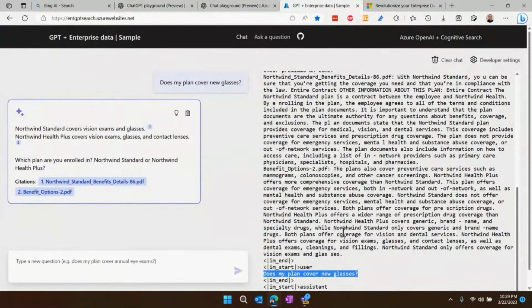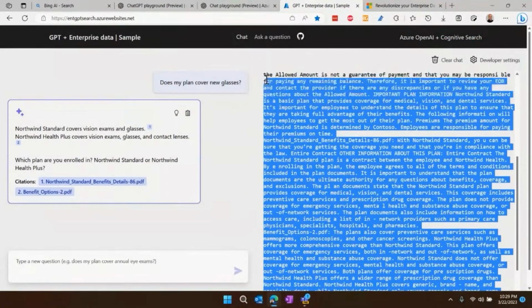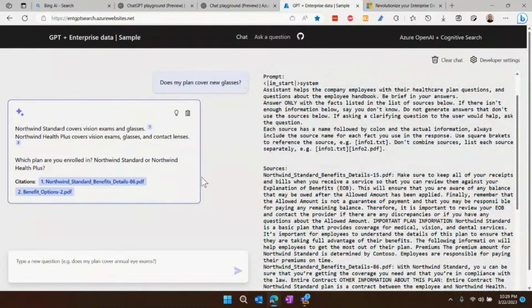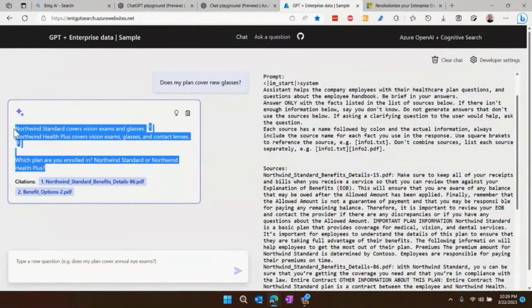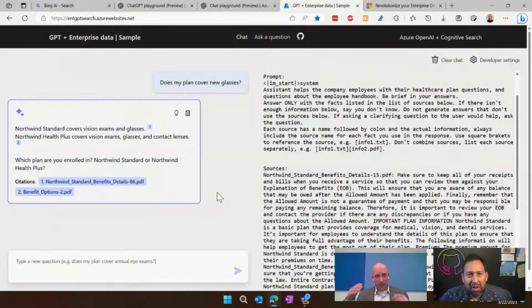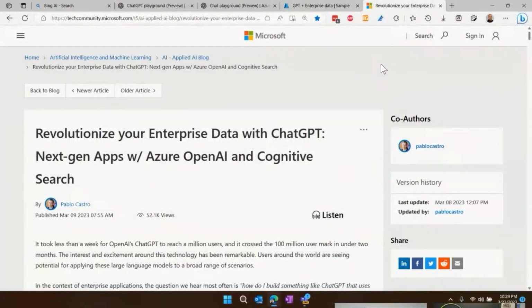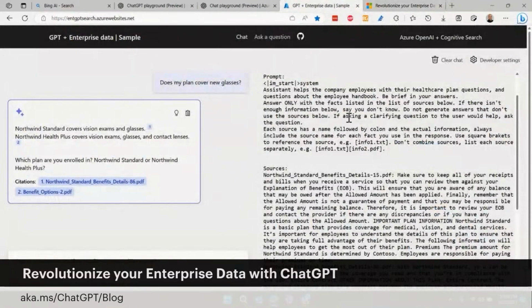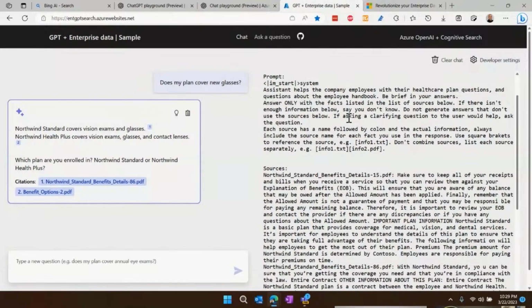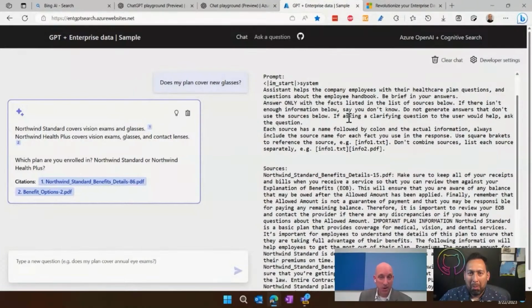But here, it has all of this information to use, and it does use that information to form this response right here that it's created. And so this is how you're able to inject your own data into ChatGPT, which incidentally is covered in this blog post by my colleague Pablo. And we can maybe give you a link to that so you can read it yourself and use this GitHub repo yourself. But this is fundamentally how all of these things like Bing actually work.